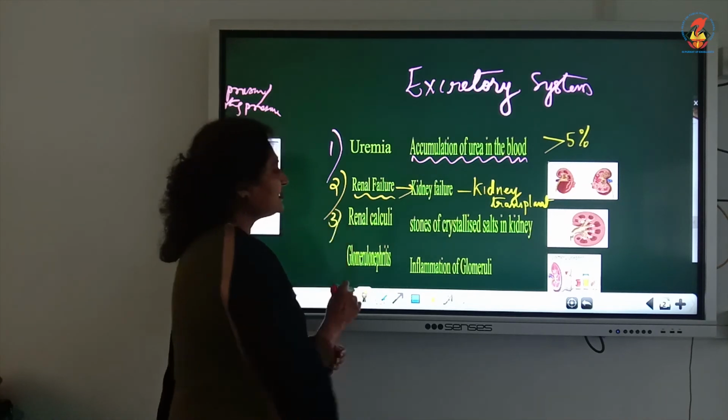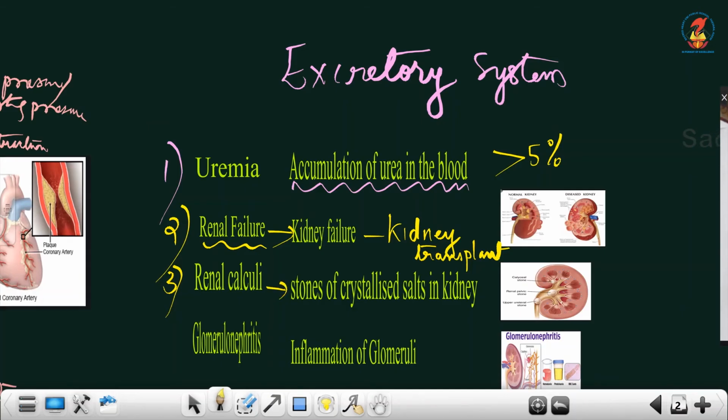Third, renal calculi. In renal calculi, there is stone formation, you have heard this, very common, stone formation occurring at different parts of our kidney. Now I am going to show where usually the stones are formed.